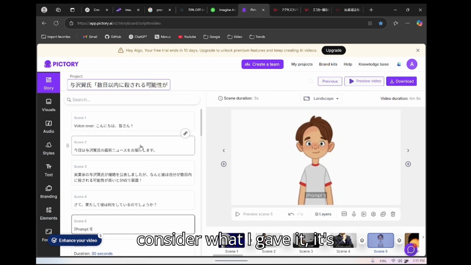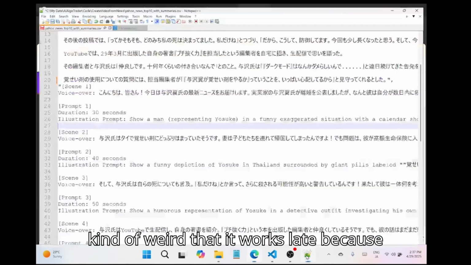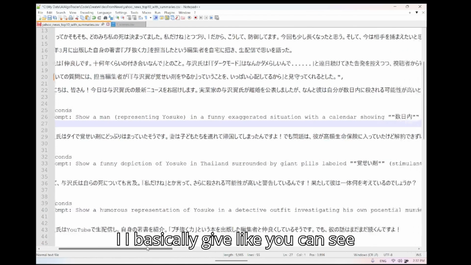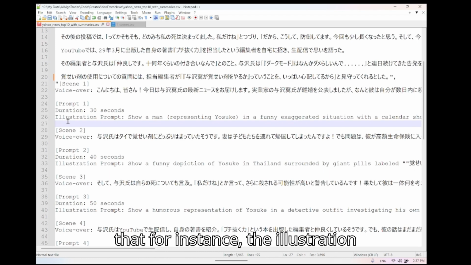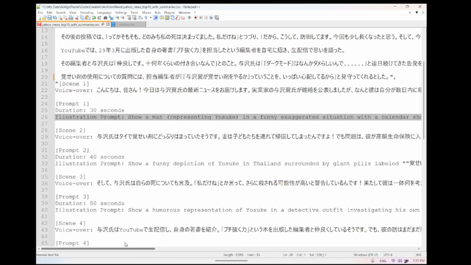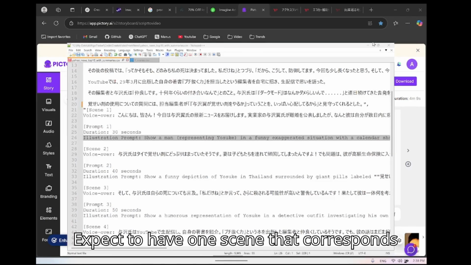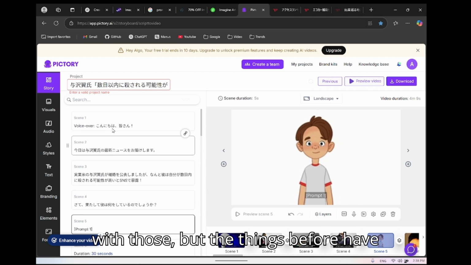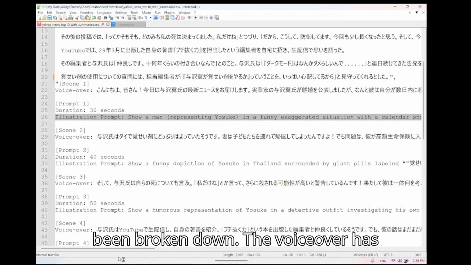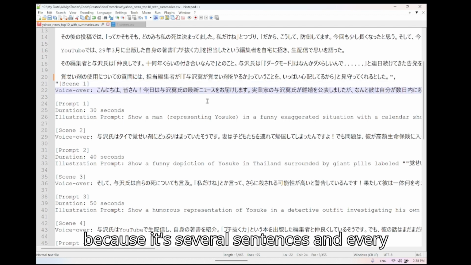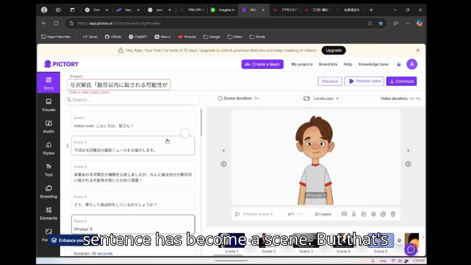But anyway, if we consider what I gave it, it's kind of weird that it works like this. You can see that, for instance, the illustration prompt is one sentence, right? So I would expect to have one scene that corresponds to this. Or it does, but the things before have been broken down. The voiceover has been broken down probably because it's several sentences and every sentence has become a scene.